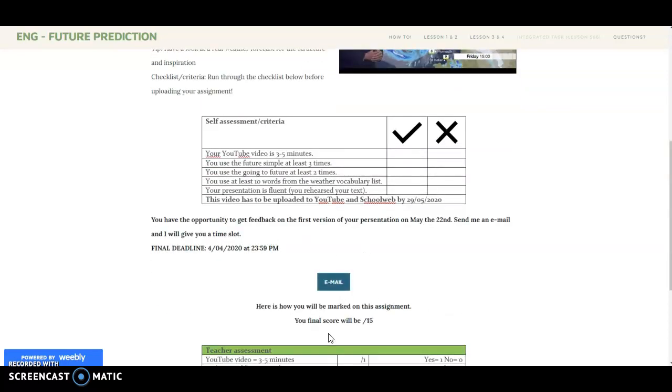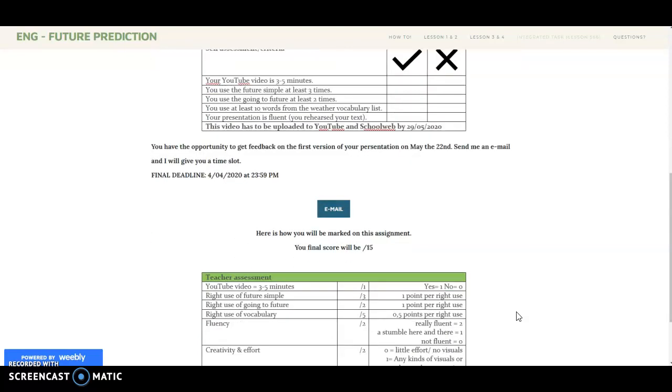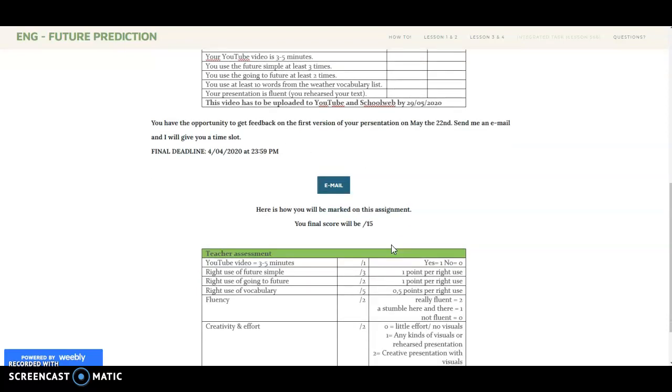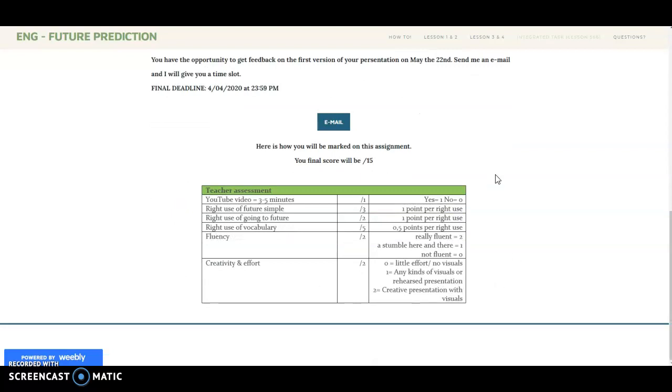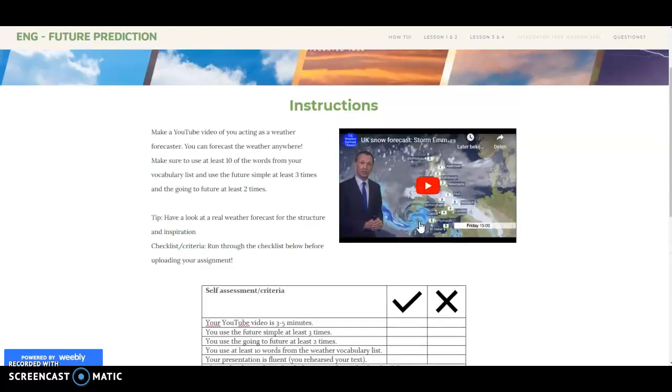If you would like to send me an email to book a time slot for a one-on-one appointment, you can press this link right here. It will take you straight to the email. The markings for this assignment are also here. This is how you will be marked. So when you are finished with your assignment, it is best to take a look at this and see if you meet the criteria. That way you can gauge how well you will do on the assignment.